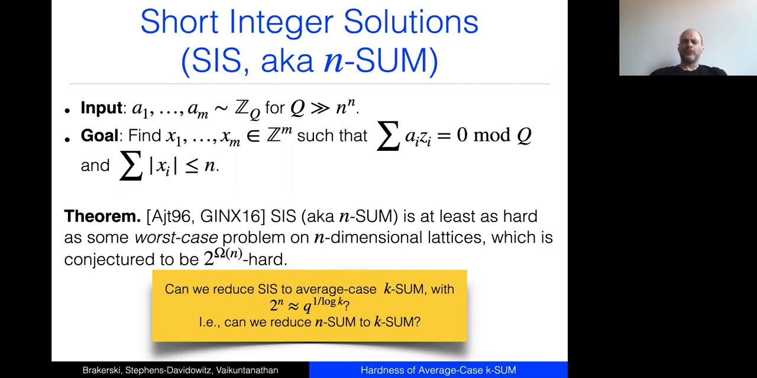And just to point out why this is non-trivial, obviously any k-sum is also a solution to SIS, but in the parameter regime that we care about SIS in, we don't expect there to be any solutions to the k-sum problem, right? Q is much too large, and if M is less than 2 to the order n, then M will be much too small for there to be any k-sum solution.